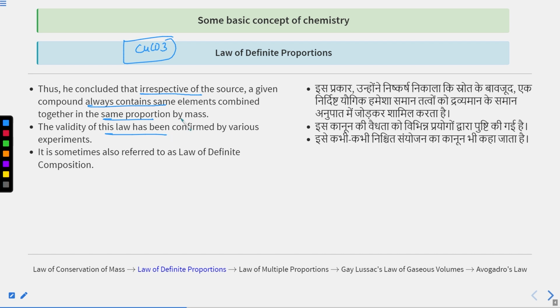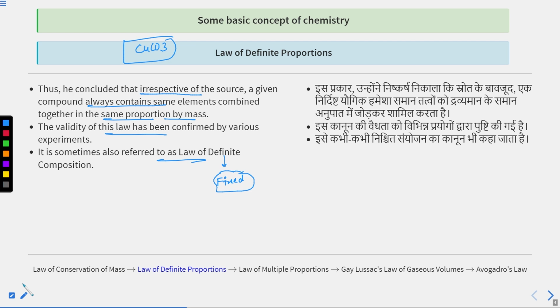And the validity of this law has been confirmed by various types of experiments. He did so many experiments and then he found that this point is definitely true. This law is sometimes referred to as the law of definite composition, or you can say law of fixed composition. I hope so far these two laws are clear to you.